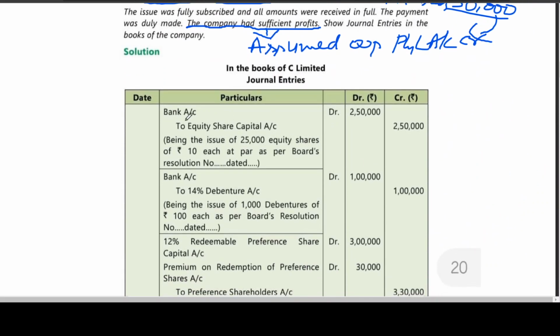First entry for issue of shares: bank account debit to equity share capital 2,50,000, being the issue of 25,000 equity shares of 10 each at par as per board resolution dated. Then bank account debit to 14% debentures, 1,000 debentures of 100 each as per board resolution number dated. I told you these debentures can be issued. Once again I am telling you, debentures cannot be issued.